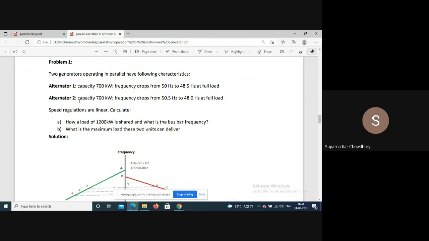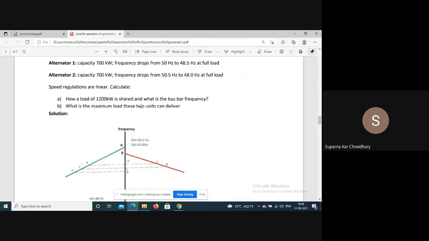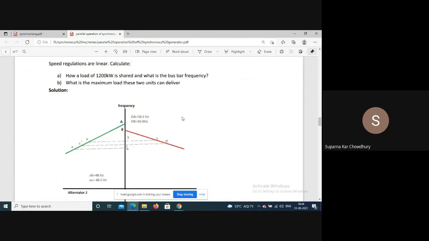For alternator 2, again capacity is 700 kilowatt, but the frequency drops from 50.5 hertz to 48 hertz from no load to full load. We have to calculate how a load of 1200 kilowatt is shared, what is the bus bar frequency, and what is the maximum load that the units can deliver.